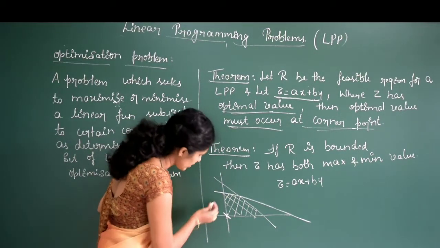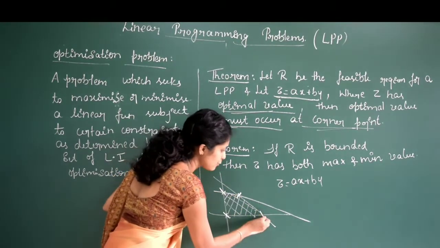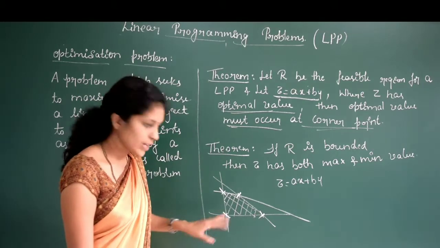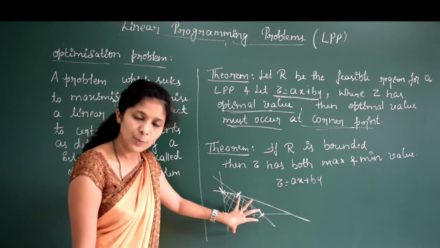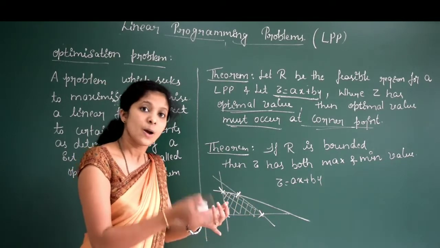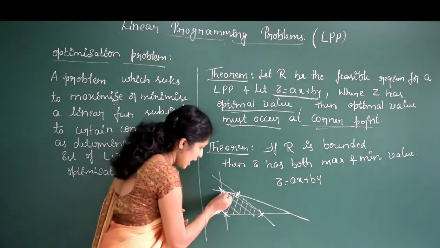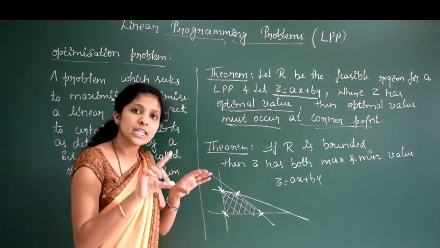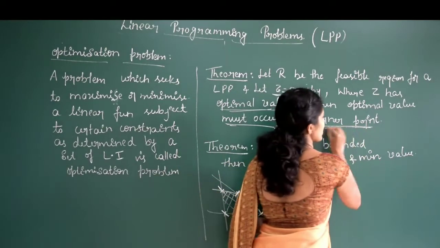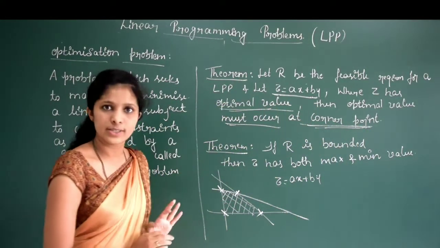So this is one corner point and this is another corner point, 2, 3 and 4. Is it clear? So we have to check with these 4 corner points. In these 4 corner points only we will get the maximum value as well as the minimum value, not elsewhere. Other than this, the maximum or minimum values are not possible. So we only need to check at the corner points. It will give you the maximum and the minimum value. That is about the first theorem.